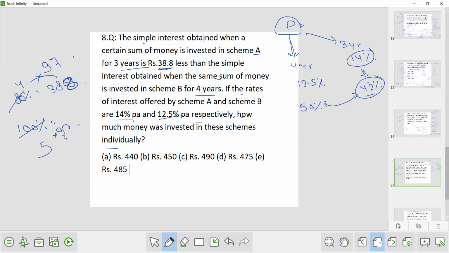Now just 970 by 2. So 970 by 2 is how much? 900 by 2 is 450. 70 by 2 is 35. So 450 plus 35, that is 485. So option E is the correct answer. Quite easy question. Okay.